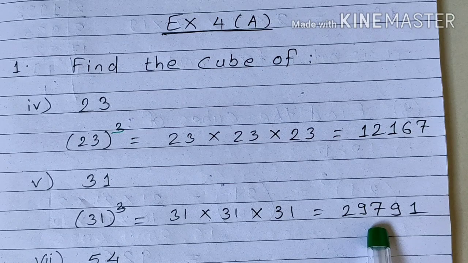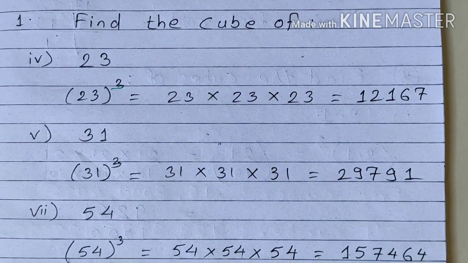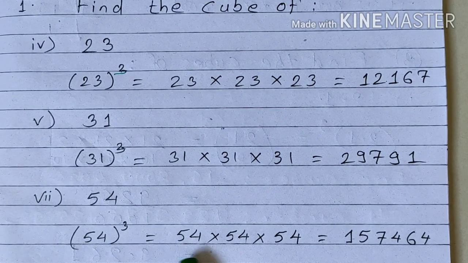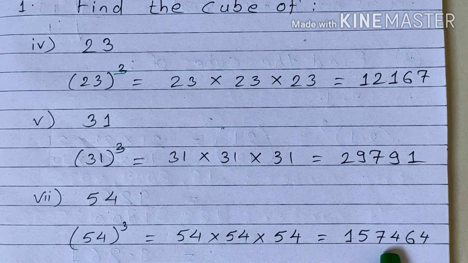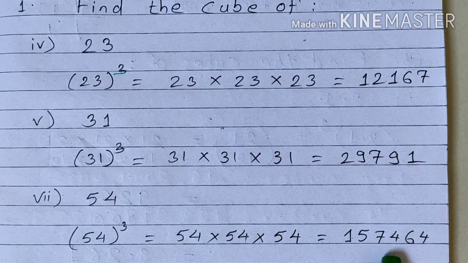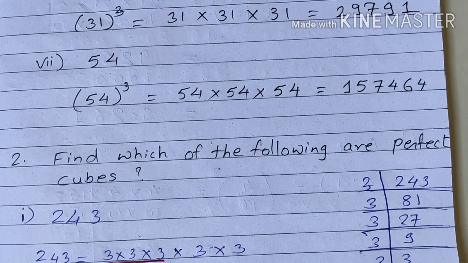Then 31 cube. It is 31 into 31 into 31. So it is 29,791. Then if we want to find out the 54 cube, it will be 54 multiplied by 54 multiplied by 54. And the answer is 1,57,464. Okay.